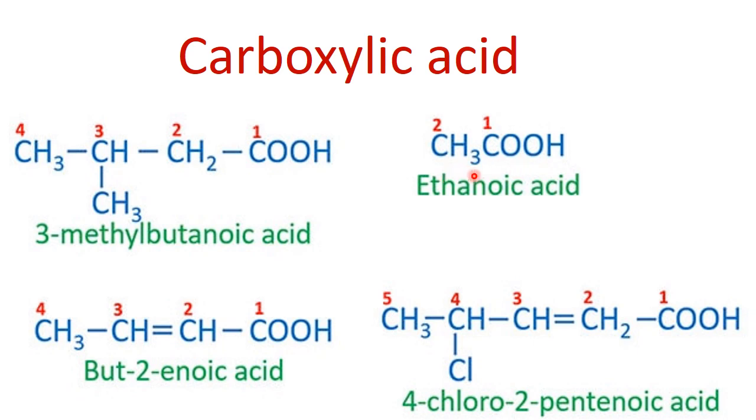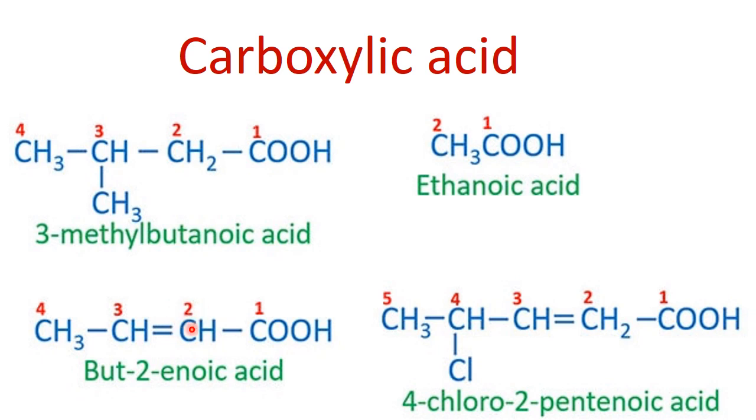There are 2 carbon atoms, carbon 1 and carbon 2, named as eth, and I have to number them according to the carboxylic acid. As it is an acid, it's going to be named ethanoic acid. Now if a double bond comes with carboxylic acid, no matter. You have to start numbering from the acid, and then it will be but due to 4 carbon atoms.